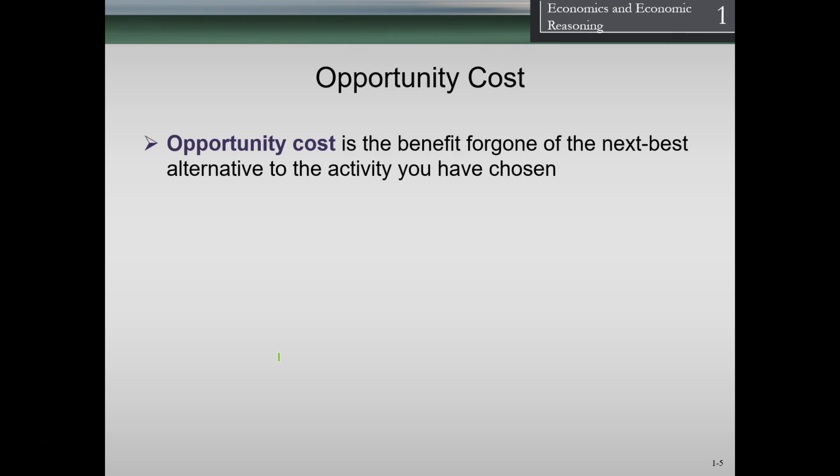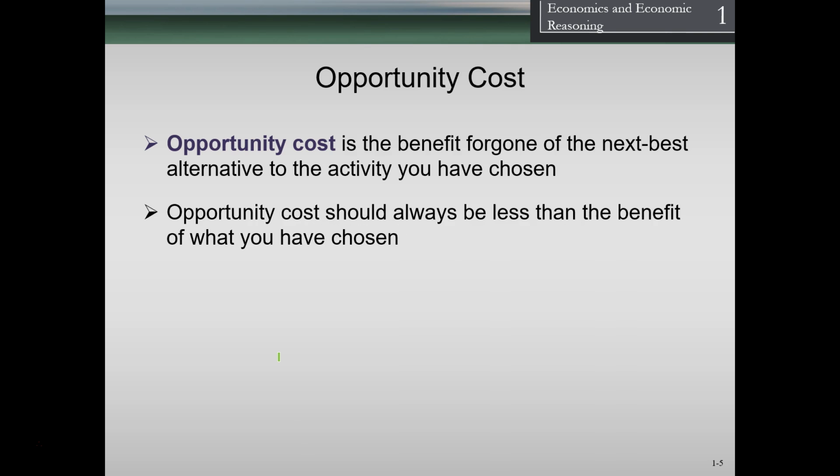If you're doing something, the cost of you doing it is the thing that you didn't do, and most of the time we're saying, well, if someone's choosing to do something, then that's their highest good, however they measure that. All right, so opportunity cost should always be less than the benefit of what you have chosen. That means the cost of the second best thing you could have done shouldn't exceed the thing you are doing. Otherwise, it would be an irrational decision to do what you're doing. And obviously, the assumption we usually make is that people are rational. Therefore, the thing that they're doing is the highest benefit to them.